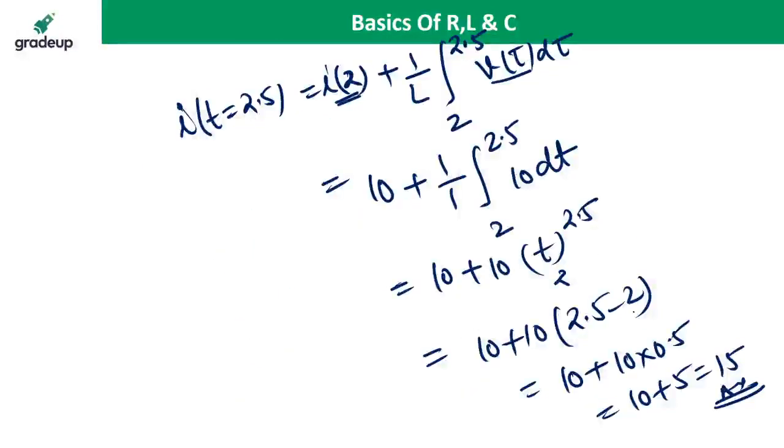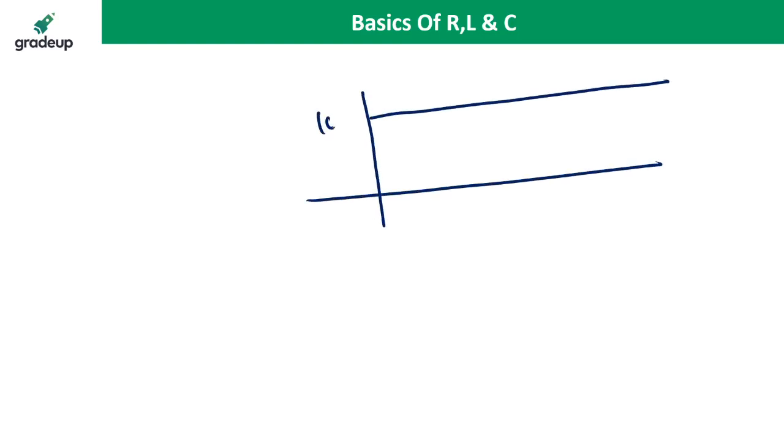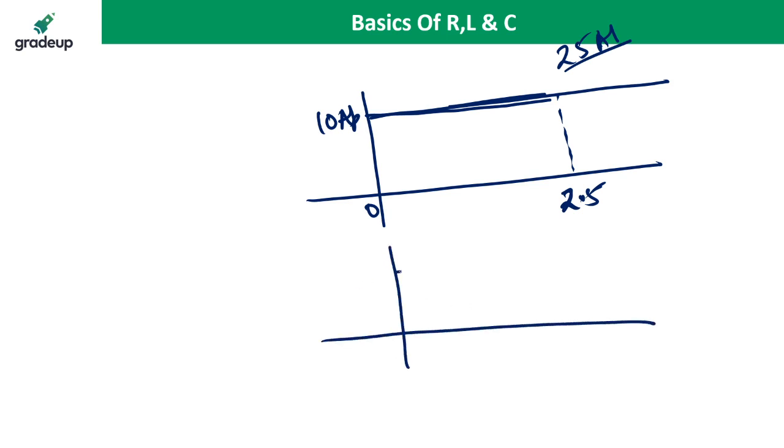If the voltage is the same, all the time 10 volt, then you can integrate directly from 0 to 2.5 in one go, and you get the answer 25 ampere. But the difference is, here we are giving the voltage in a pulse. From 0 to 1 we are giving the voltage, from 1 to 2 we are not giving the voltage, and from 2 to 3 we are giving the voltage.